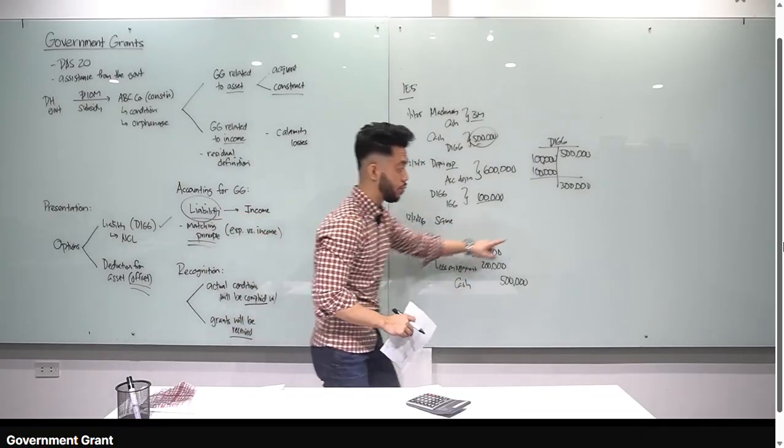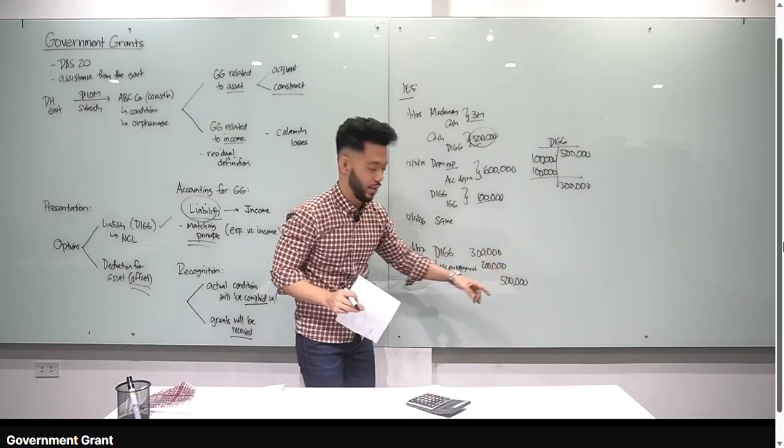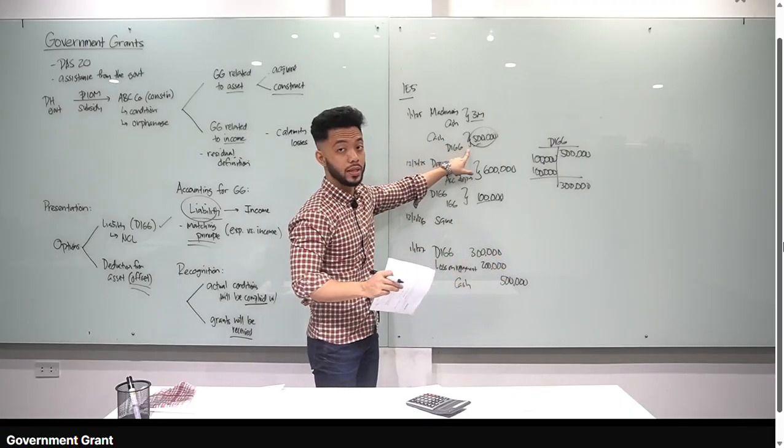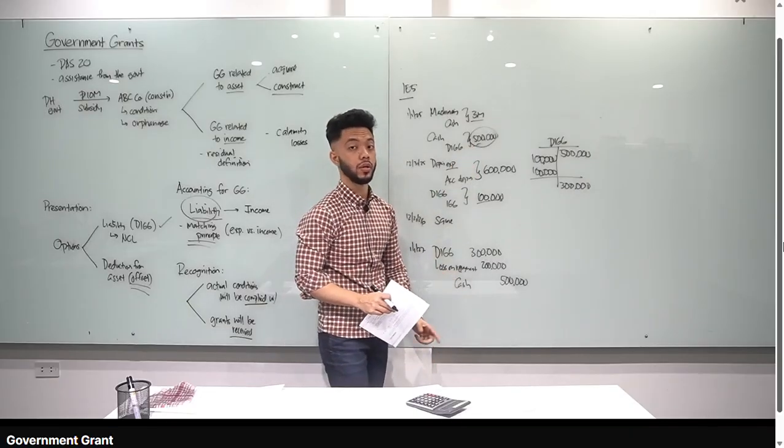Debit DIGG kasi yun yung balance ng DIGG natin. Tatanggalin natin sa books yan. Wala tayong utang kasi binalik natin sa government. How much ibabalik mo? Yung na-receive mo. Hindi lang 300, yung 500,000 na na-receive mo initially. Balancing figure, loss on repayment.